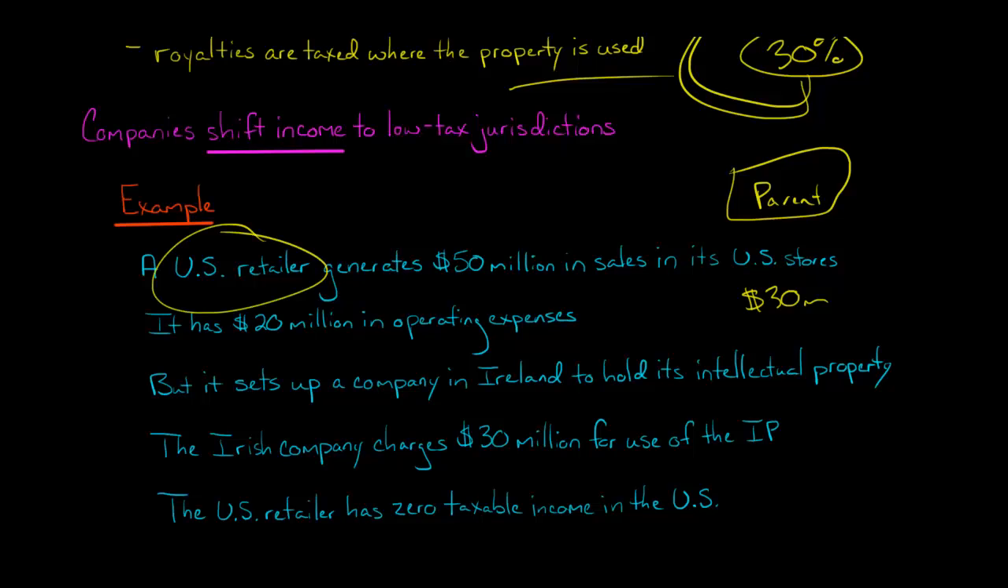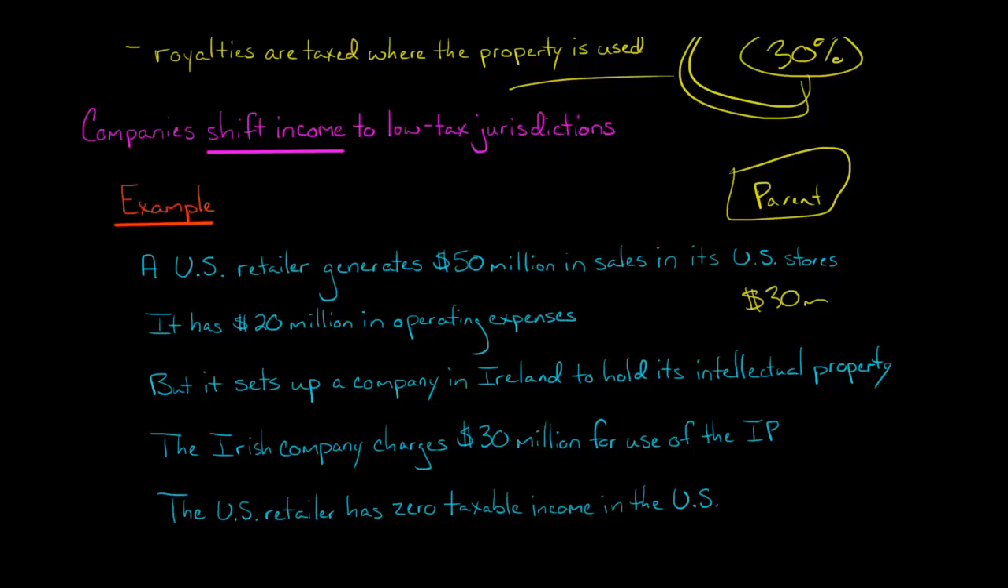The retailer is a subsidiary of Parent. Basically, these companies are related. So the Irish company, Parent, charges $30 million to the U.S. subsidiary for the right to use the intellectual property. The intellectual property could be a lot of things, but let's make this a really simple example.